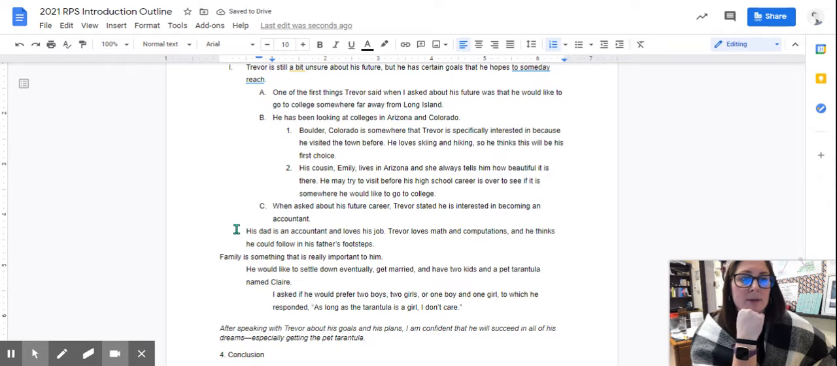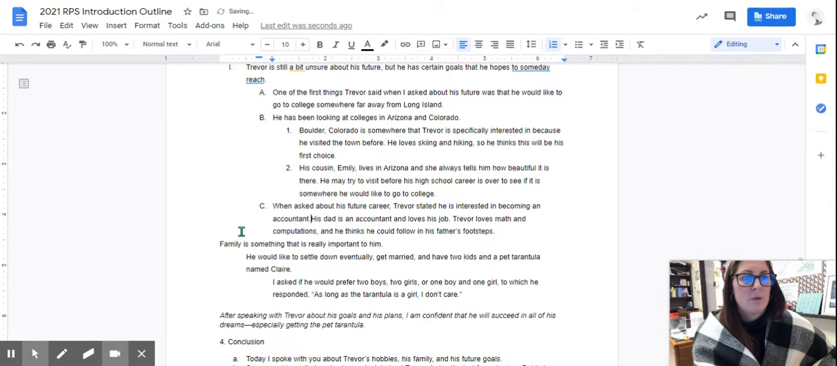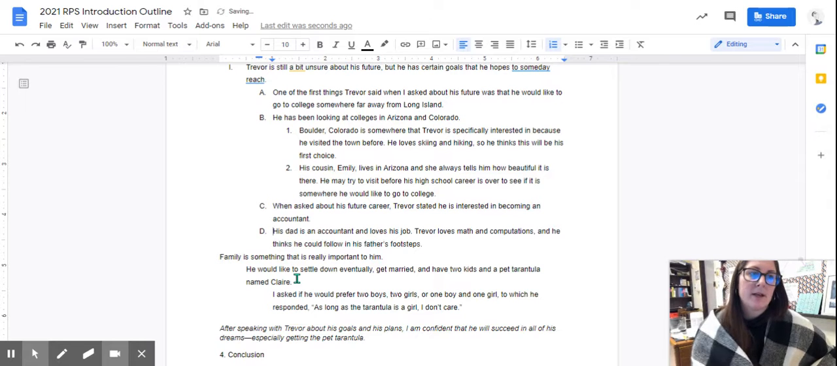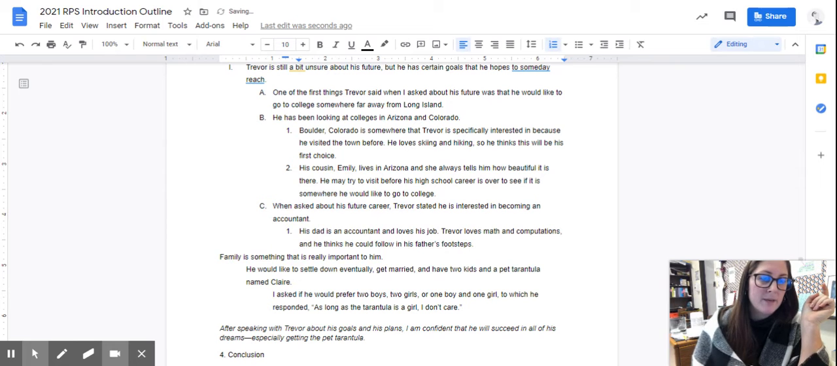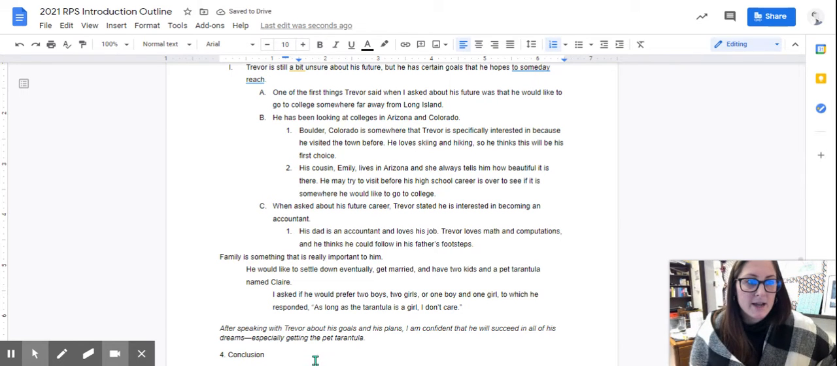He's interested in becoming an accountant. Why is he interested? Because his dad is an accountant and loves his job, and Trevor loves math and computation, so you think he could follow in his father's footsteps. Clearly, that's about him becoming an accountant, so I'm going to just hit the tab button on my keyboard, and it's going to move to the side.